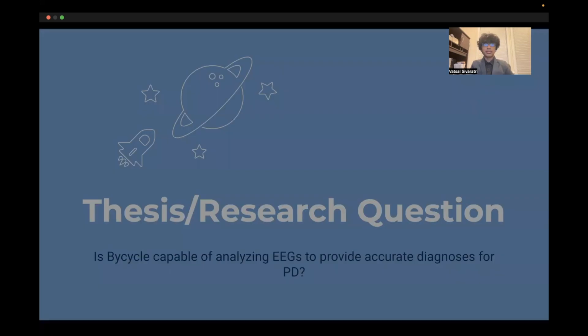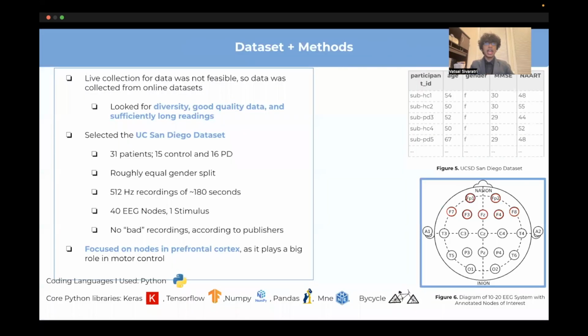Let's get into it. To conduct this study, I needed a sufficient dataset. When looking for a dataset, I kept in mind to pick one which had diversity, good quality data, and sufficiently long readings. I eventually selected a UC San Diego dataset for resting state EEG readings.